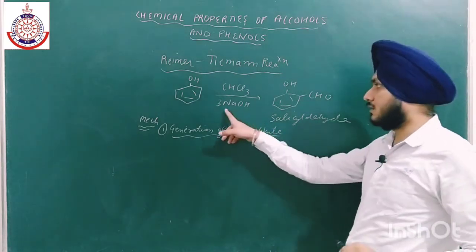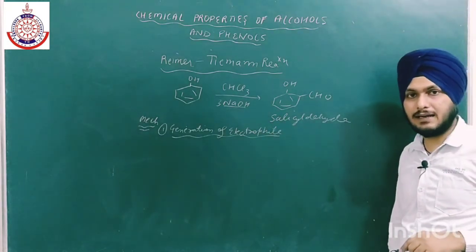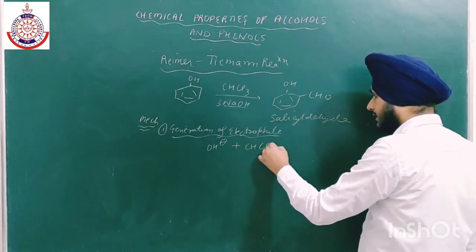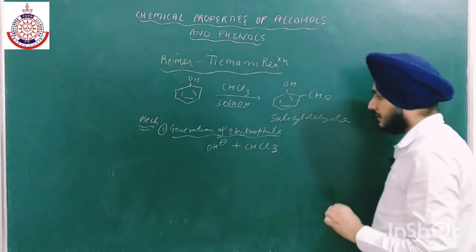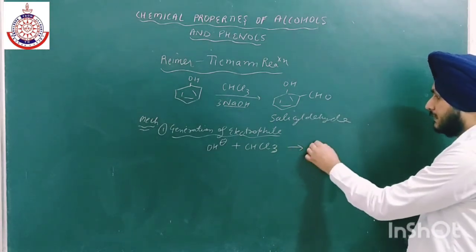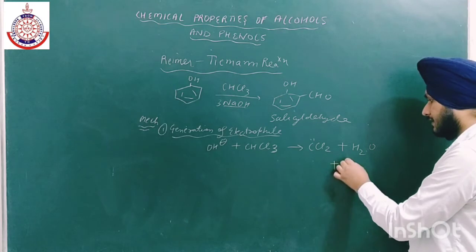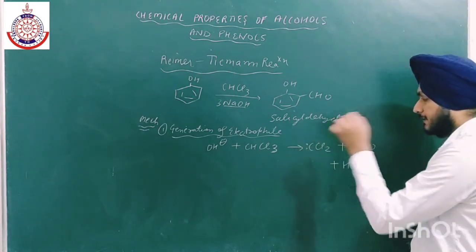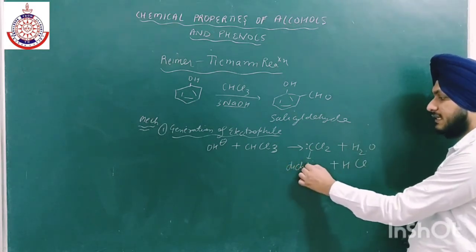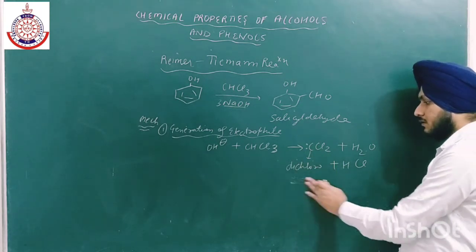Now this NaOH will break into OH negative and Na positive, and this OH negative will react with CHCl3 to form CCl2 plus H2O, plus HCl. The formation of carbene takes place. This is carbene, CCl2, dichlorocarbene, and it is electron deficient. We can see there are only 6 electrons.